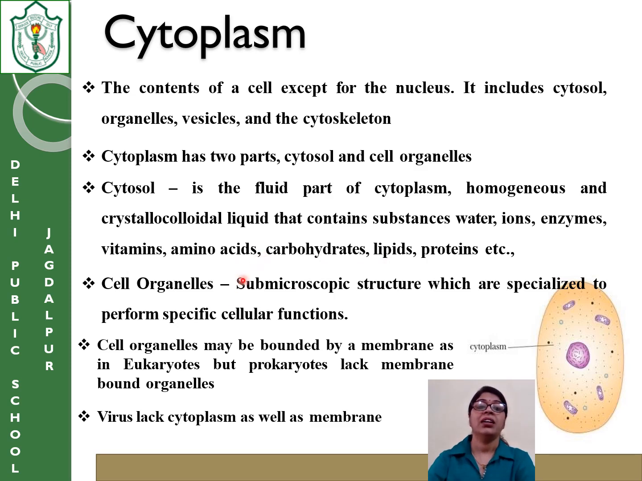And then you have cell organelles. Cell organelles are sub-microscopic structures, each with its own structure and its own special function for the cell. The cell organelles may or may not be bounded by a membrane. In eukaryotes, all the organelles are membrane bound. In the prokaryotes, they don't have the membrane.